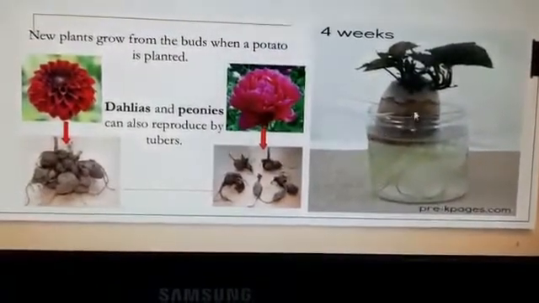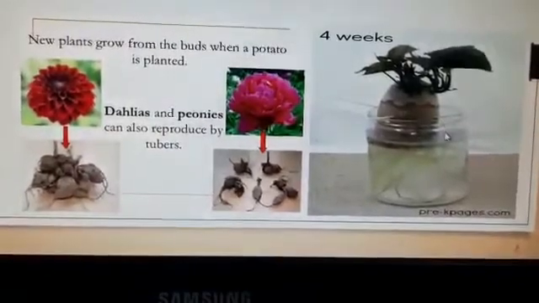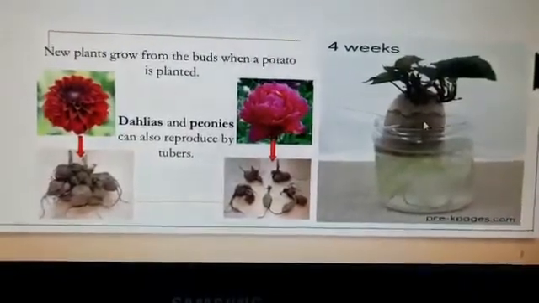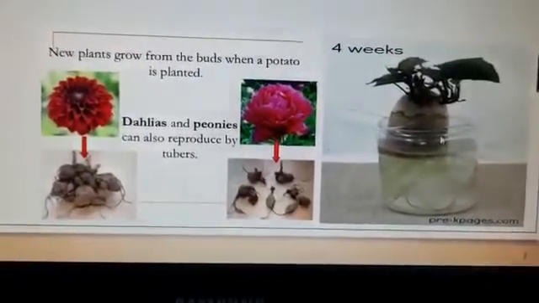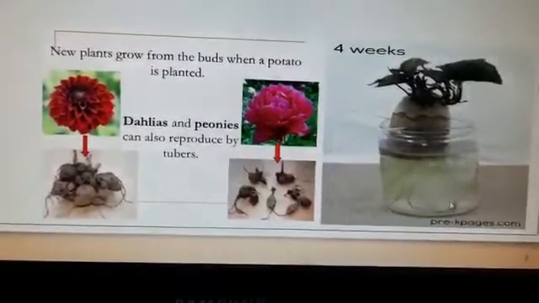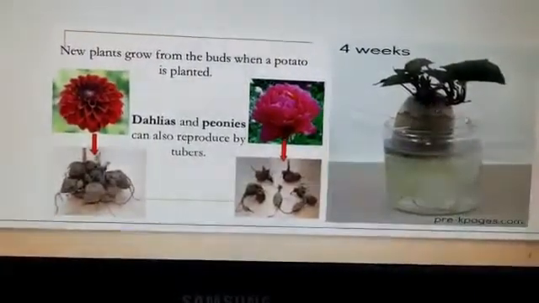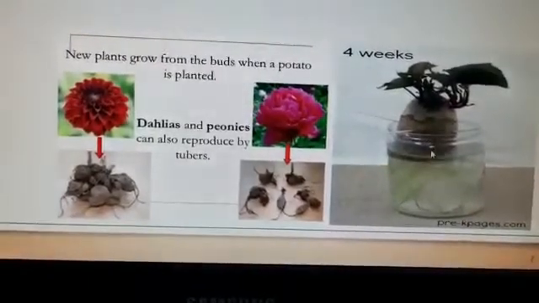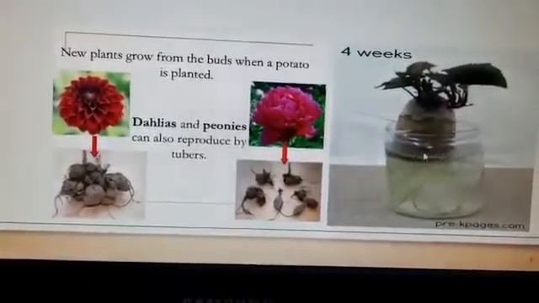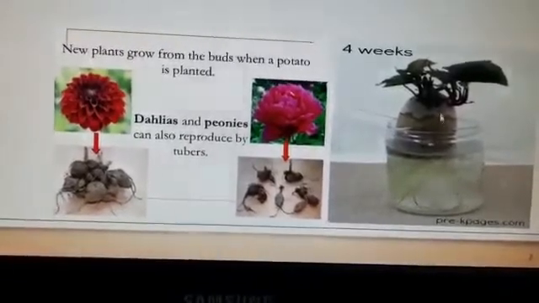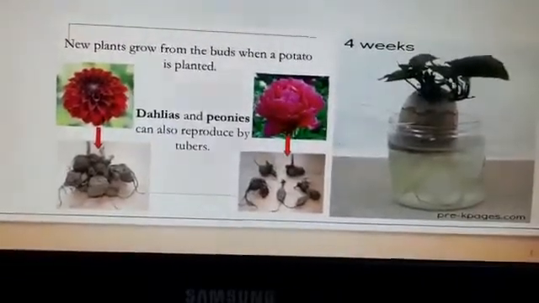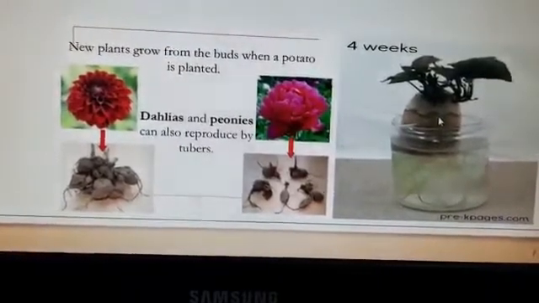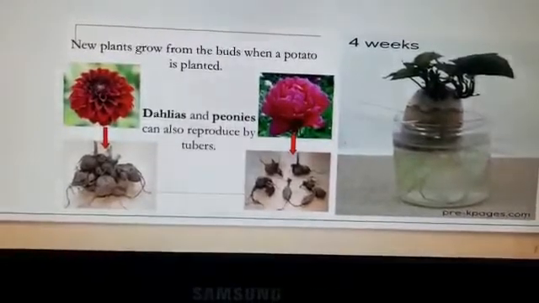Suppose you take a sweet potato, cut it, and take support with the help of toothpicks. You can take a jam bottle, fill it with water, and place the cut sweet potato like this. After a few weeks you can notice that at the lower part of the sweet potato, roots arise, and at the upper end you can see the shoot system. So in this way the sweet potato grows and a new plant arises from its root itself.